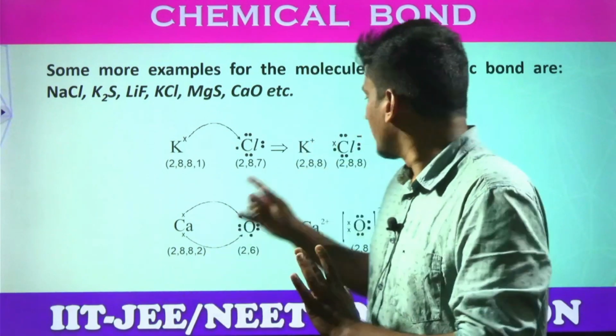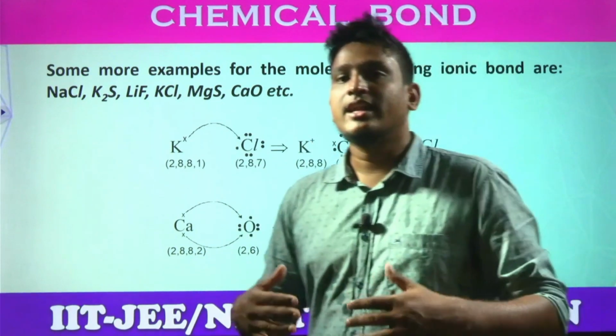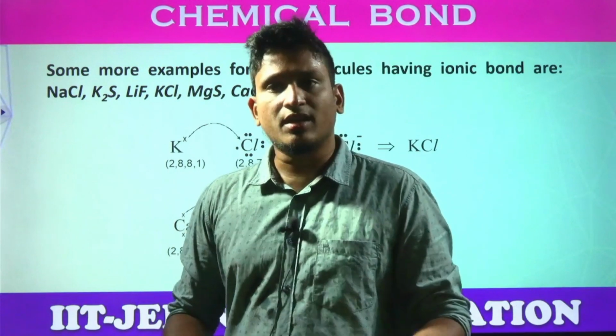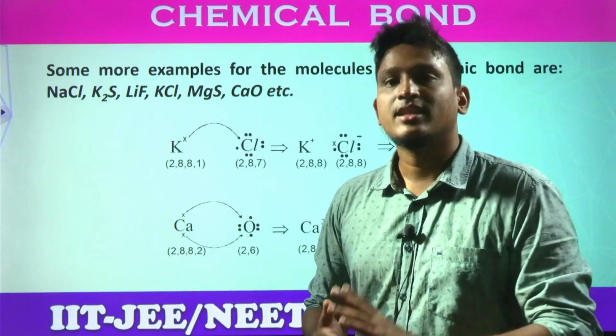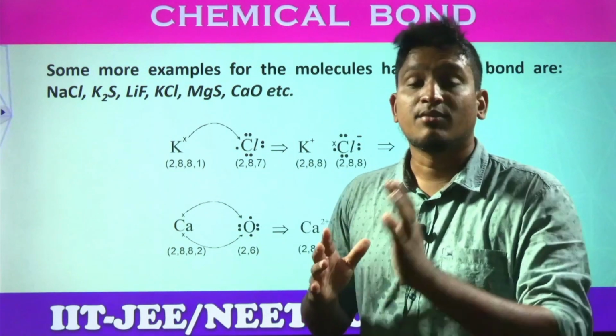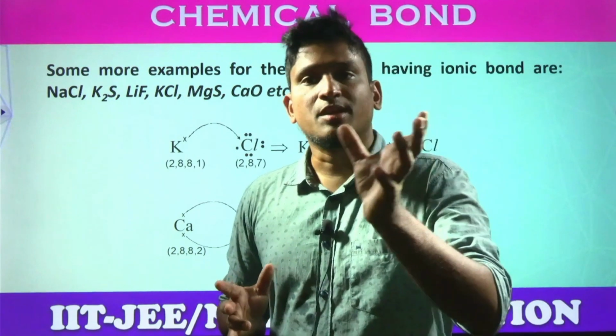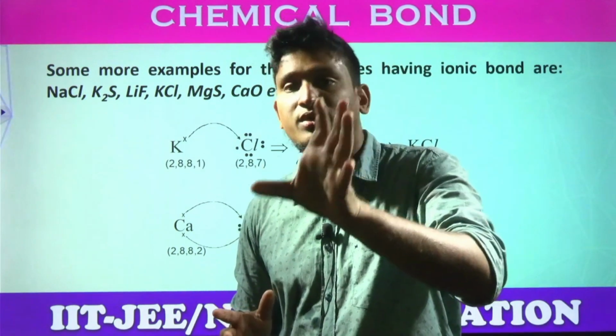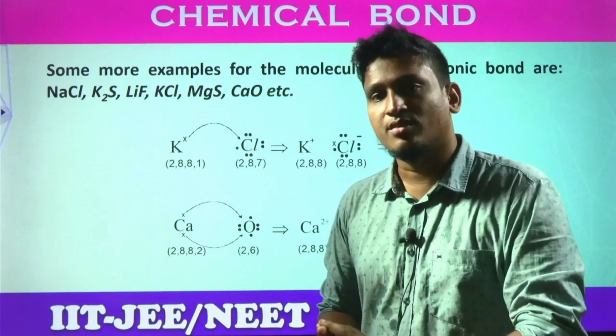Students, got the clarity? Now after this shifting, potassium becomes potassium ion and chlorine becomes chloride ion. Now K+ and Cl-, in what ratio do they need to combine in order to form a neutral compound, students? 1:1 ratio. That's why KCl exists. Now the KCl molecule is a stable molecule as well as a neutral molecule. Potassium chloride. Got the clarity, students?